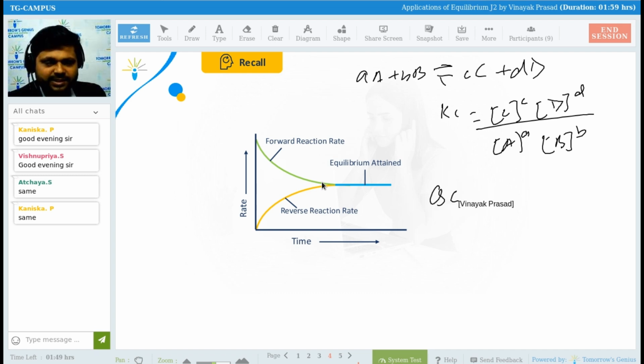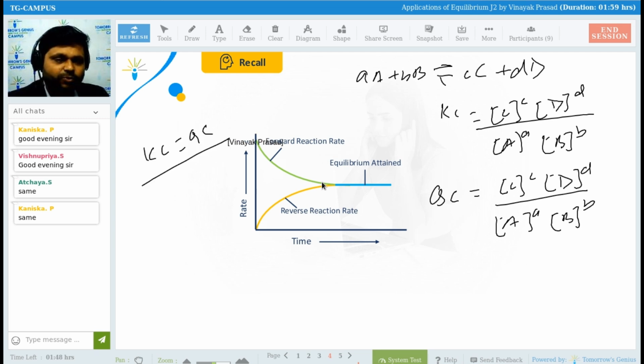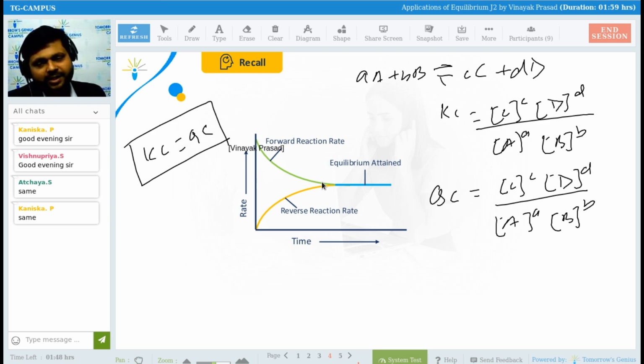And if I ask you what is this Qc, Qc is also the same. Concentration of C to the power c and concentration of D to the power d upon concentration of A to the power small a and concentration of B to the power small b. This will be Qc. But will Qc and Kc be equal? See, if Kc is equal to Qc, then it is a case of equilibrium. Qc can be equal to Kc, and Qc can also be not equal to Kc.